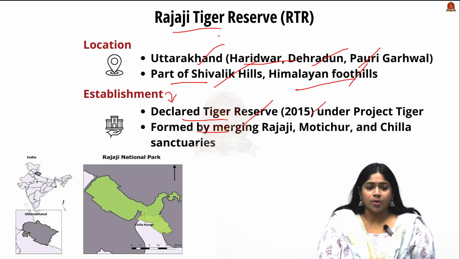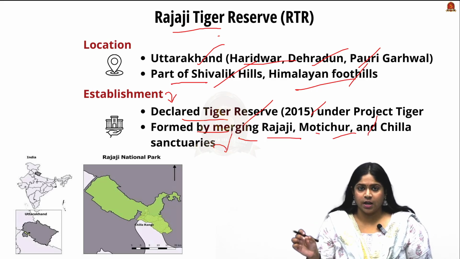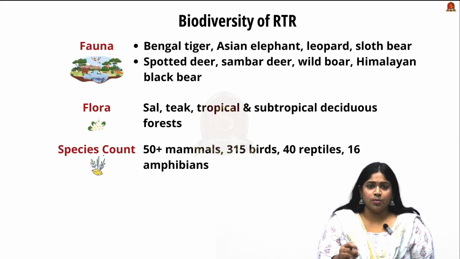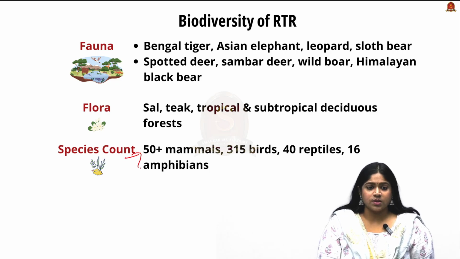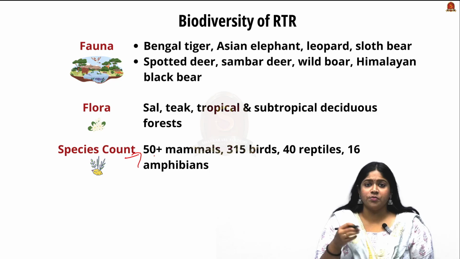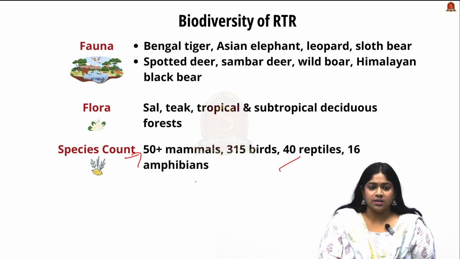Now looking into their establishment, they were declared a Tiger Reserve in 2015 under Project Tiger, and they were formed by merging three sanctuaries, the Rajaji, Motichor and Chilla sanctuaries, into one called the Rajaji Tiger Reserve. Now looking into the biodiversity of Rajaji Tiger Reserve, when it comes to species count, they are home to 50 plus mammals, 315 birds, 40 reptiles and 60 amphibians.